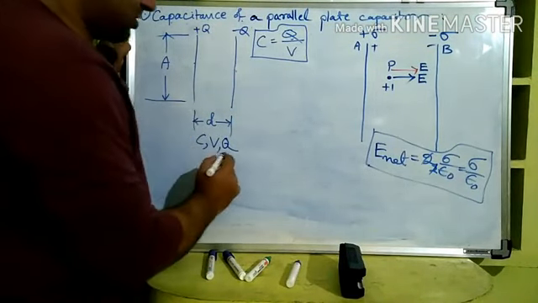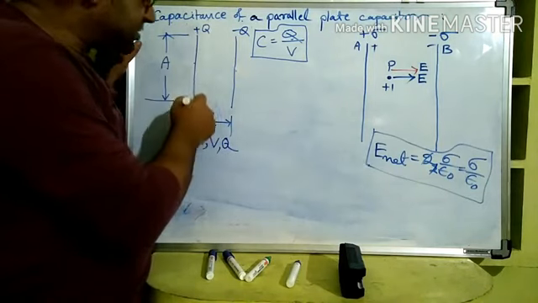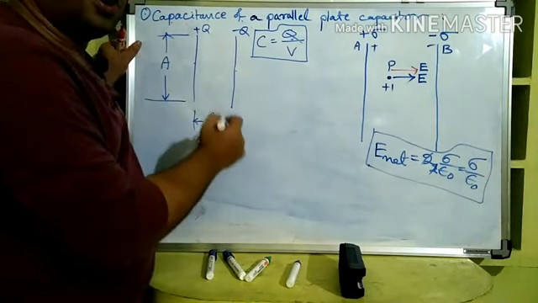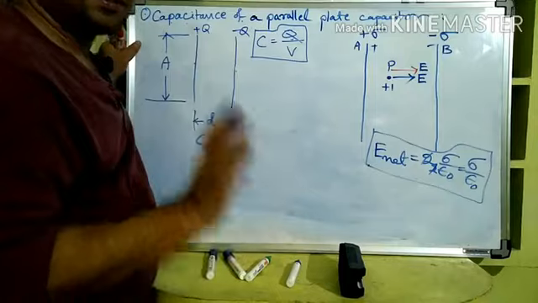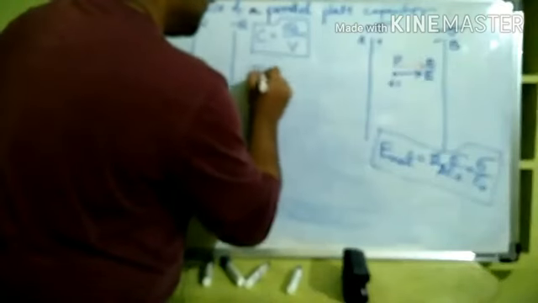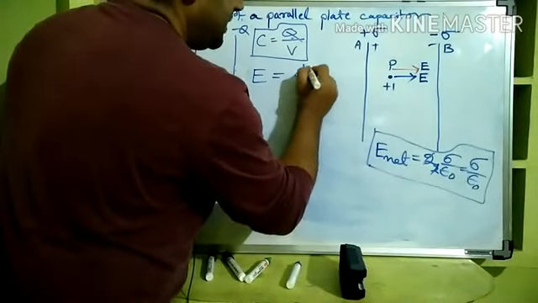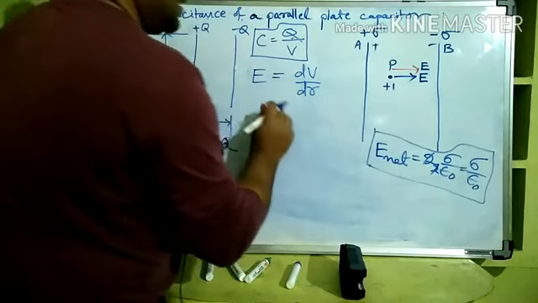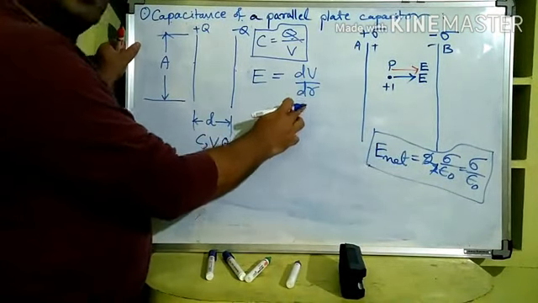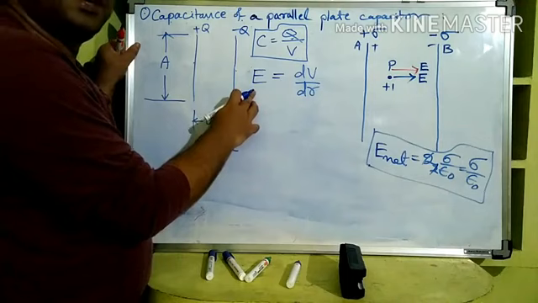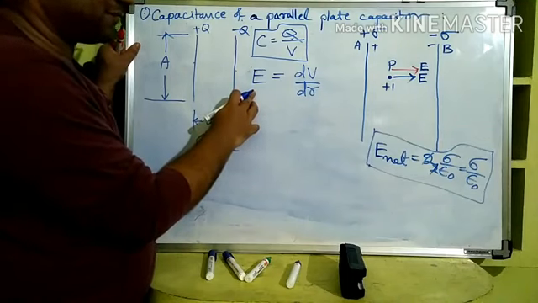That means the charge on the positive plate of a capacitor is called the charge on the capacitor. That is the convention. Okay, E is equal to dV by dr. That is, the potential gradient is numerically the same as the electric field intensity. This also we have learned from last class.